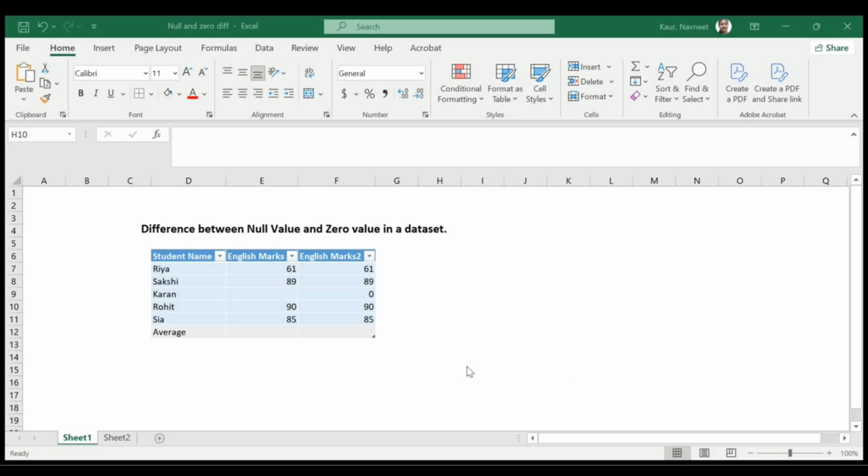Have you ever wondered what is the difference between null value and zero value in a data set? Don't worry, I'm here to explain the difference.